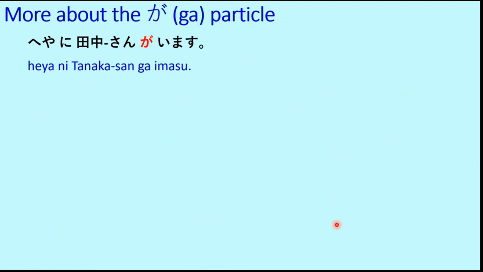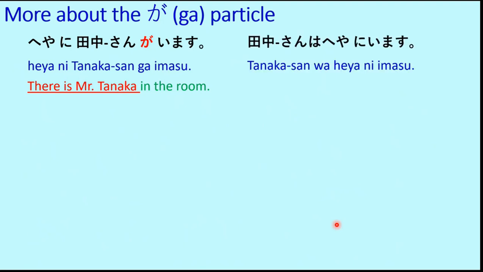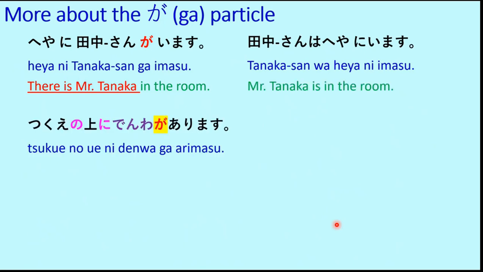Heya ni Tanaka-san ga imasu. So now we are extending that to human beings. So instead of arimasu, it will be imasu. Heya ni Tanaka-san ga imasu. There is Mr. Tanaka in the room. So earlier we had studied Tanaka-san wa heya ni imasu. That means Mr. Tanaka is in the room. But now we are saying there is Mr. Tanaka in the room. So Tanaka-san is being emphasized here. Tanaka-san wa heya ni imasu. Mr. Tanaka is in the room.